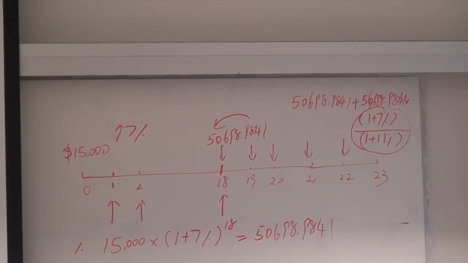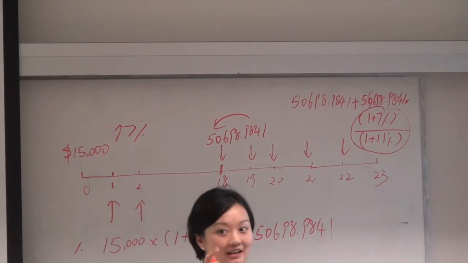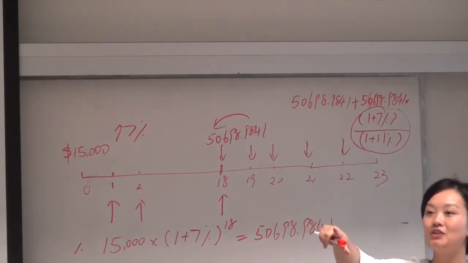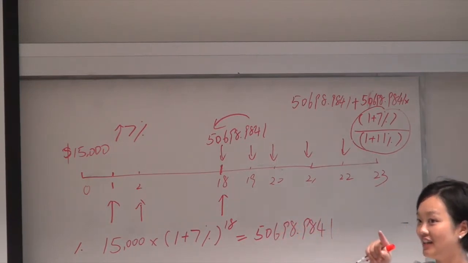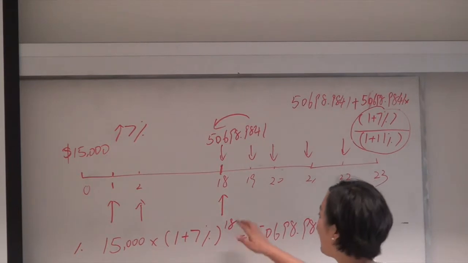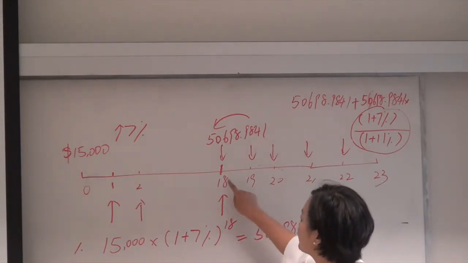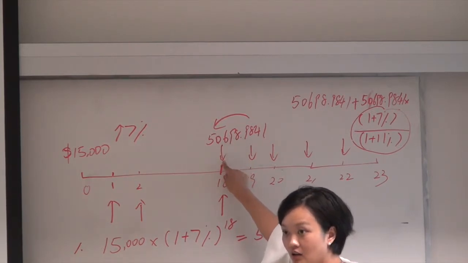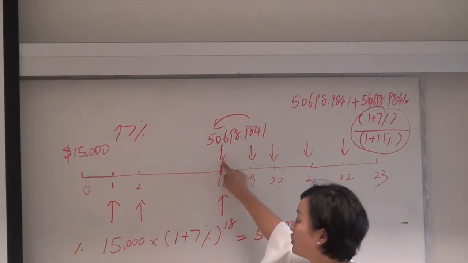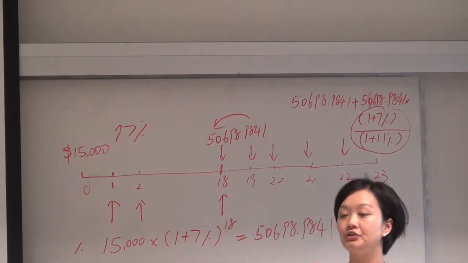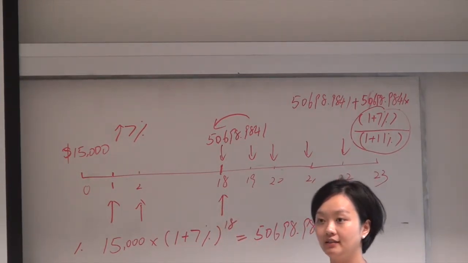Oh, I see the trick. Did you use end mode or beginning mode? Yeah, that's why we got the same result. For those who got 253, probably it's the beginning mode. That's the other trick, okay? It's an annuity due, because I asked for the present value today, and the payment is today. So basically you are paying at the beginning of each year, so you need to change the mode to beginning.